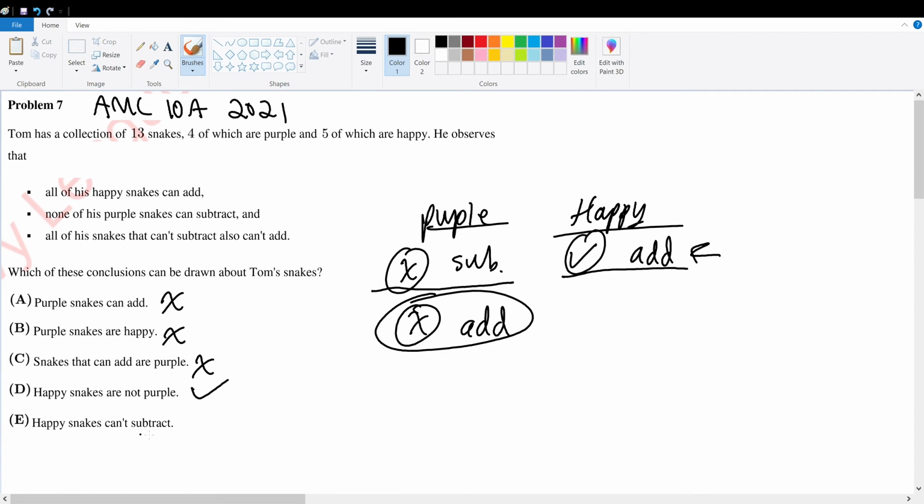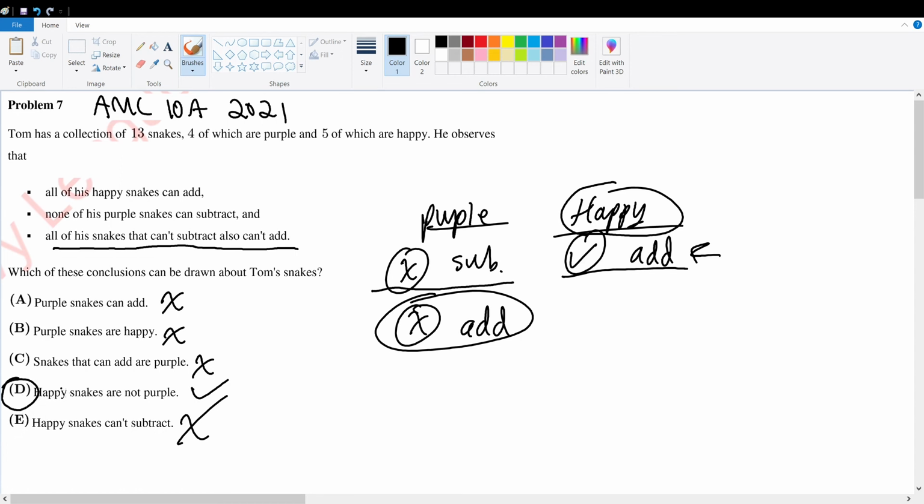Happy snakes cannot subtract. Well, we're given that happy snakes can add, and it says here that all his snakes that can subtract also can add. So therefore, the happy snakes must be able to subtract because we're told that can't subtract also can add. We are not given the information of whether happy snakes can subtract or not. So that means E will be wrong as well. So we can say that happy snakes are not purple will be our answer choice.